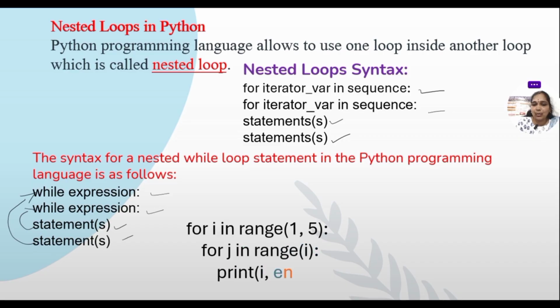Okay. Let us see one example here. Suppose I am printing for i in the range 1 to 5. So what is the first i value? The i value is 1. It enters into the loop, for j in 1. Okay, print 1. That is 1. Again, it will go for another one. That is, the loop continues and i becomes 2. Now the i value is 2, but j will go up to 2. So 1, 2 can be printed. Like this, a loop can be terminated within another loop also. Like this, we can get nested loops in Python.